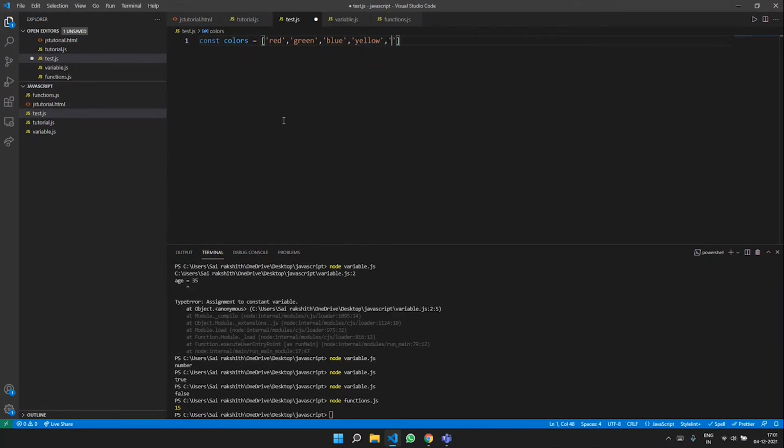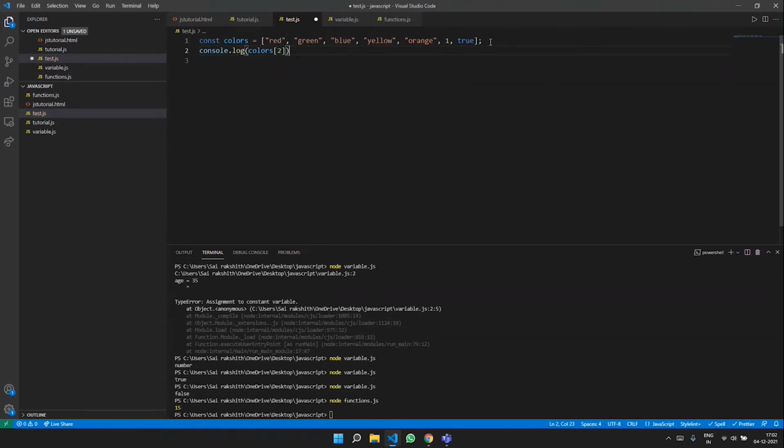Say I'm giving another color, say orange. And like I told, JavaScript gives us the freedom of using different data types, right? So I can even give numbers to it, like say one, and I can give another value here. So here I'm basically initializing an array and I'm giving different data types also. And now I just want to log a value.